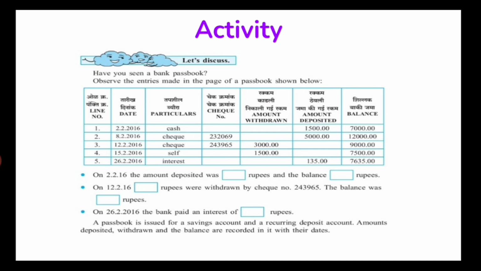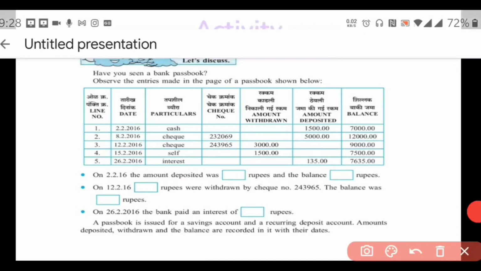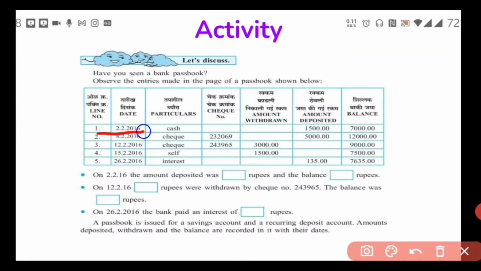On 2/2/16 the amount deposited was, see the date 2/2/16, it is in the first column. We can see here it is the 2/2/16 date. How much amount was deposited? 1500. And how much balance is remaining? 7000. So this 1500 we have to write here, and how much balance is remaining? 7000. So that we have to write here.